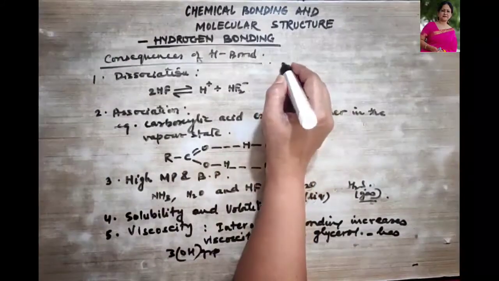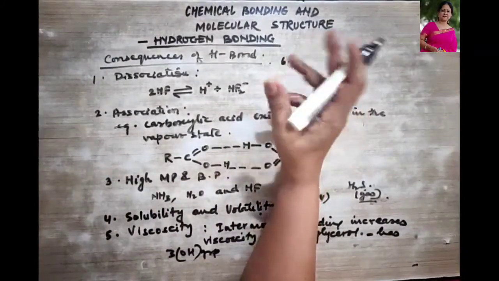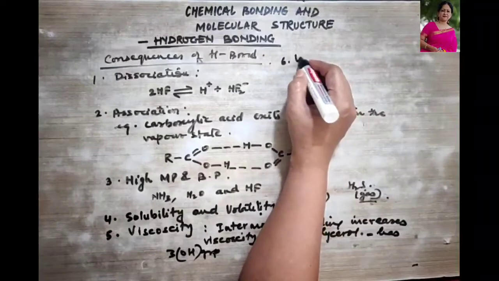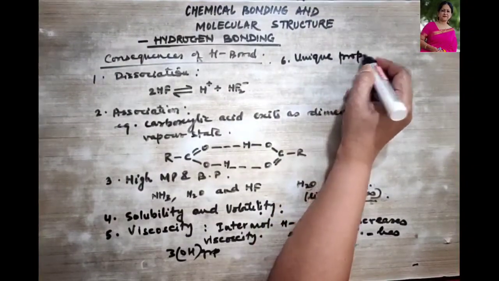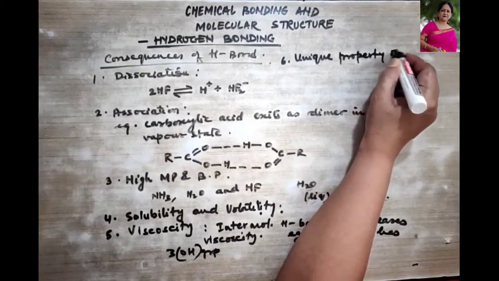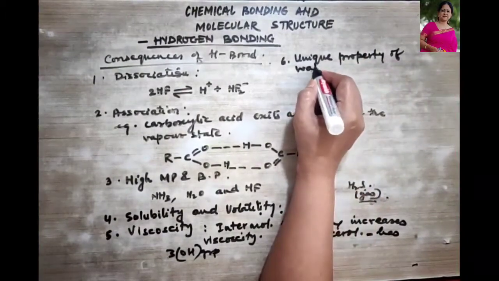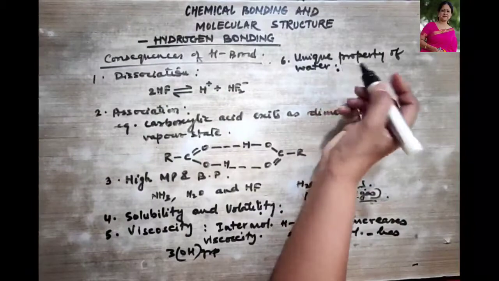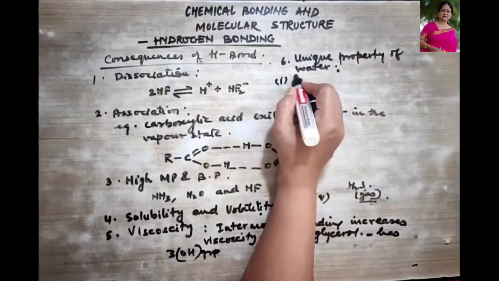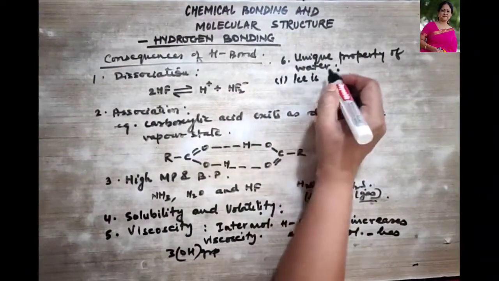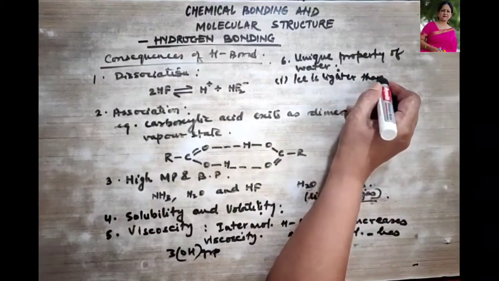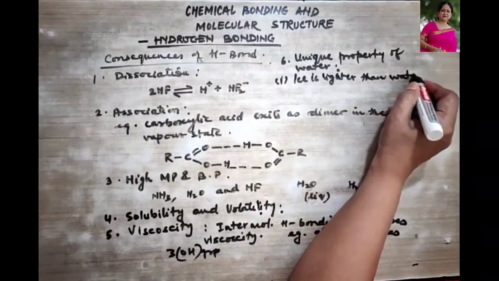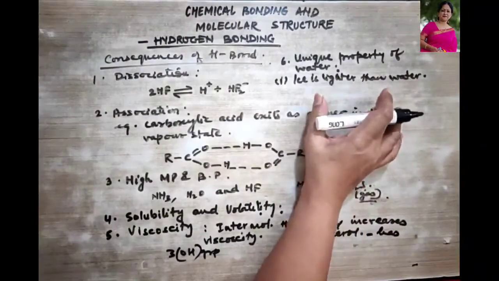Then we come to the last point, that is some unique properties of water. What is that unique property of water we are going to discuss over here? The first one is that ice is lighter than water. Do you agree with this, that ice is lighter than water?